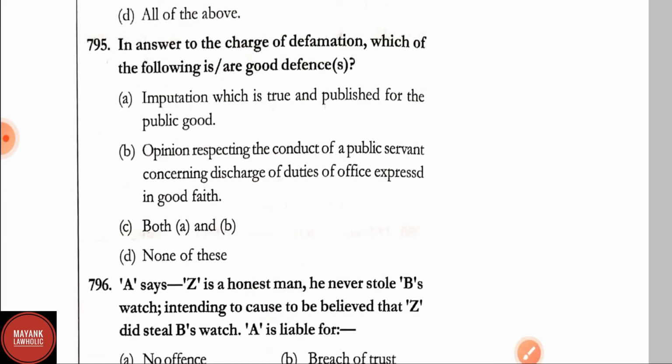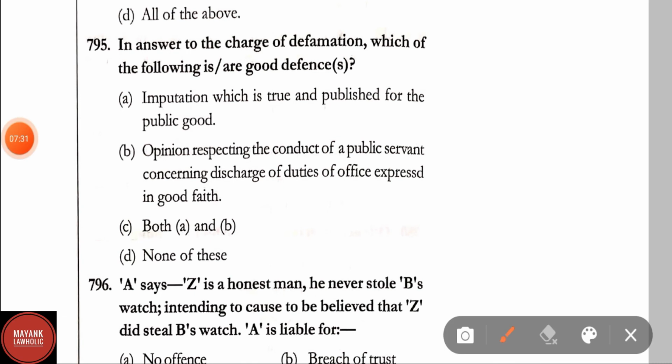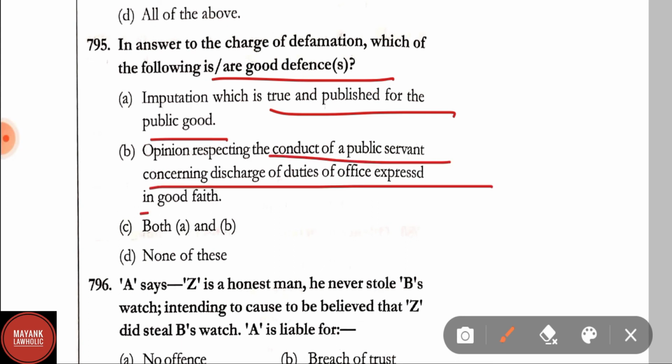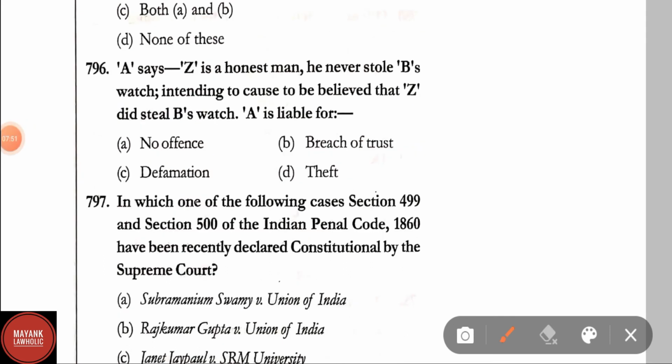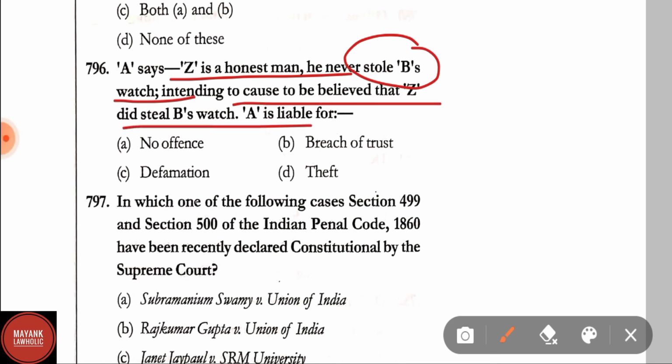Question number 795. In answer to the charge of defamation, which of the following are good defenses? A, imputation which is true and published for the public good. B, opinion respecting the conduct of a public servant concerning discharge of duties of office expressed in good faith. Both A and B, or none of these. Here the correct answer is option C, that is both A and B. Now question number 796. A says Z is an honest man, he never stole B's watch, intending to cause it to be believed that Z did steal B's watch. A will be liable for defamation.